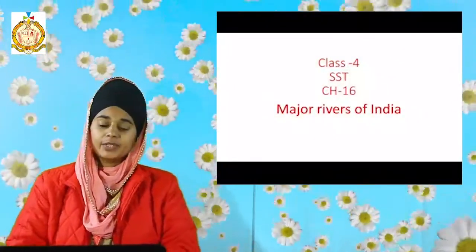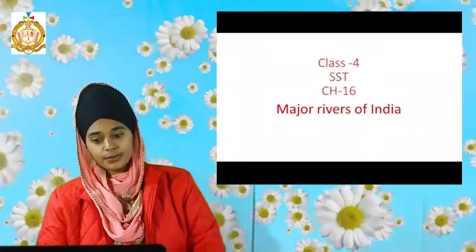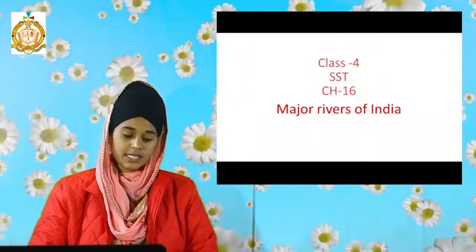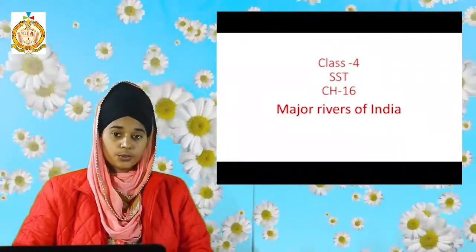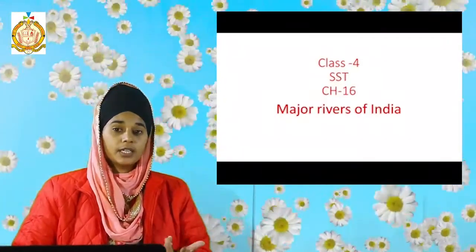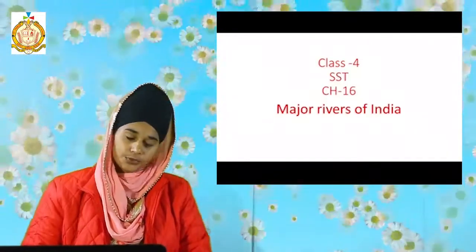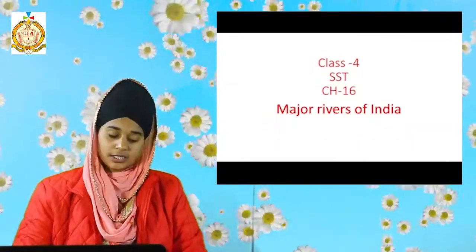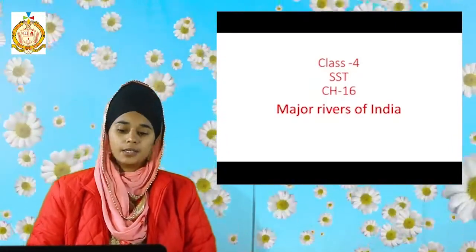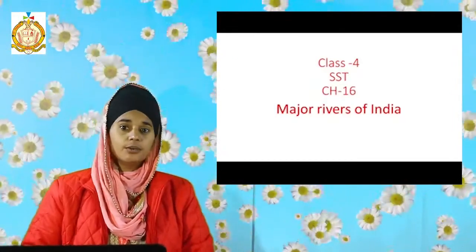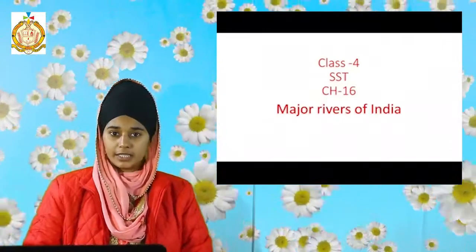Students, I am here with the new topic, that is major rivers of India of class 4. Chapter number is 16. Students, first of all I would like to tell you what are rivers. A river is a natural flowing water course, usually fresh water, flowing towards an ocean, sea, lake or another river, that is called river. In this video we will discuss different rivers which are in India.